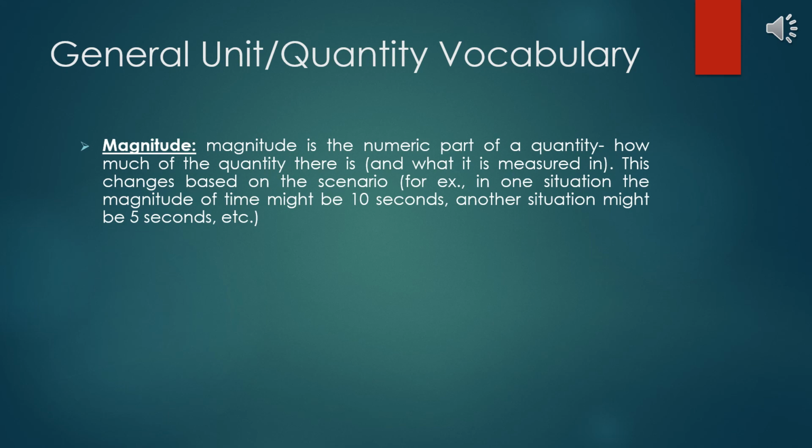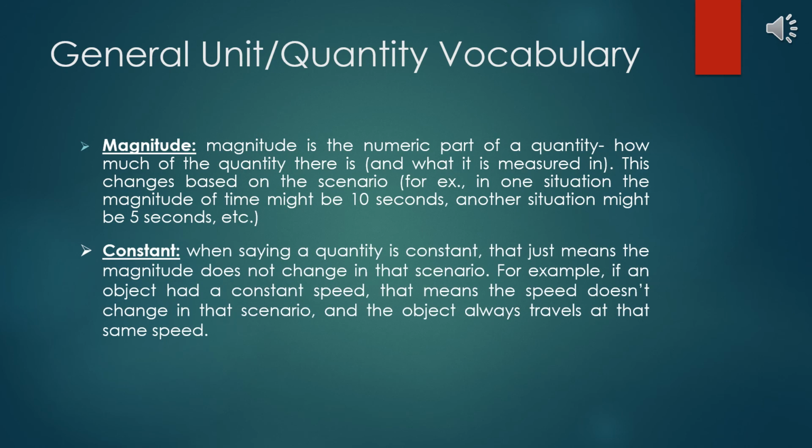The second vocabulary word is constant. When a quantity is constant, that just means in that scenario, it does not change. For example, if an object had a constant speed, this means in that situation, the speed would always stay the same. The object would always stay at the same speed, because constant means not changing.